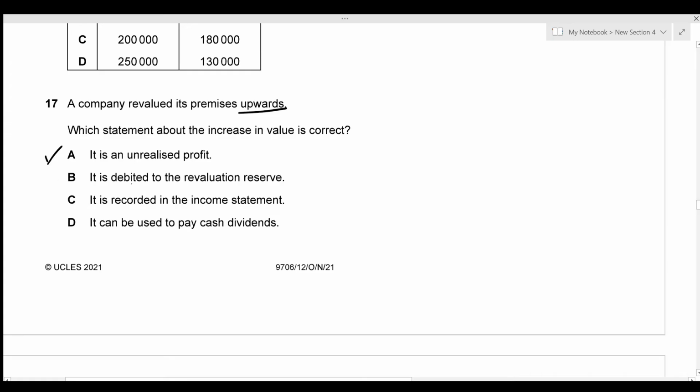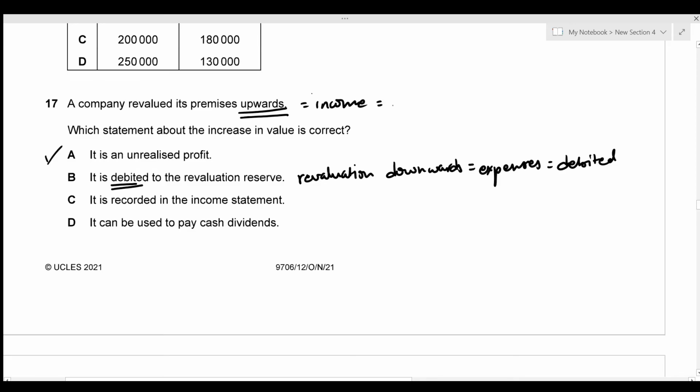The second option is that it is debited to the revaluation reserve. Whenever there is a revaluation downwards, that's an expense, and we know that expenses are always debited. But we're talking about revaluation upwards, which means that it's an income. And incomes are always credited. So option B is incorrect.